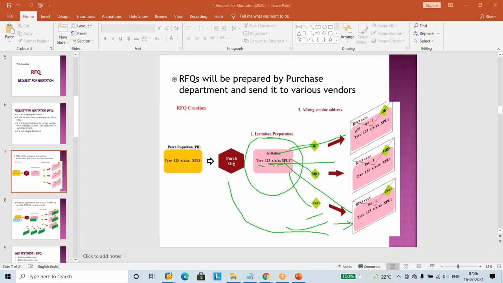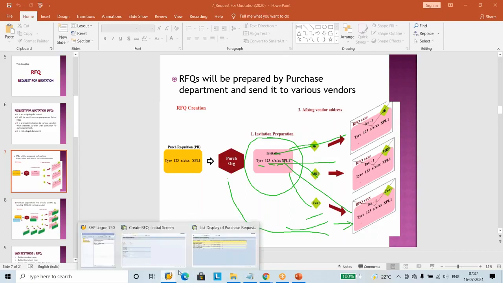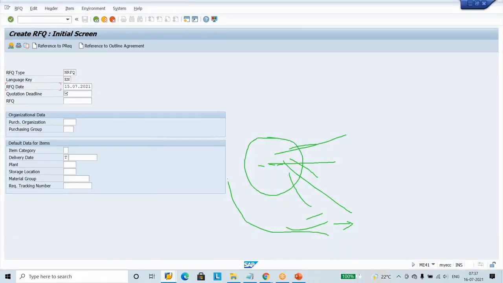Otherwise they just keep on sending. Sir, the quotation came, but it was kept on my table and I did not see it. Like that, if they respond 3 months later, 1 month later, or at the last minute, it is very difficult. So that is the reason we keep the quotation submission deadline date in the beginning itself.